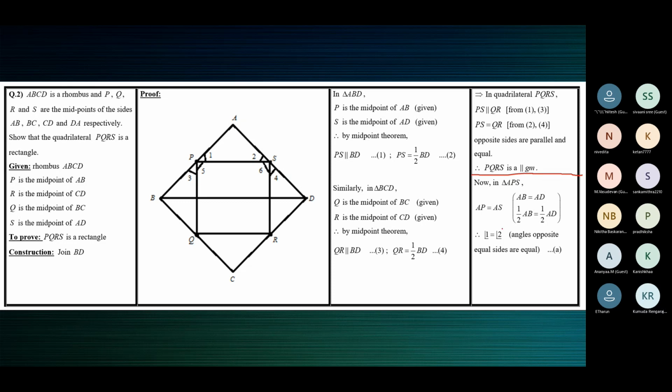Okay. I hope you finished writing till here. PQRS is the parallelogram. One minute, ma'am. Okay.